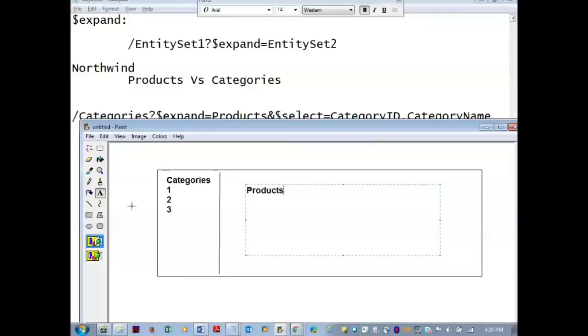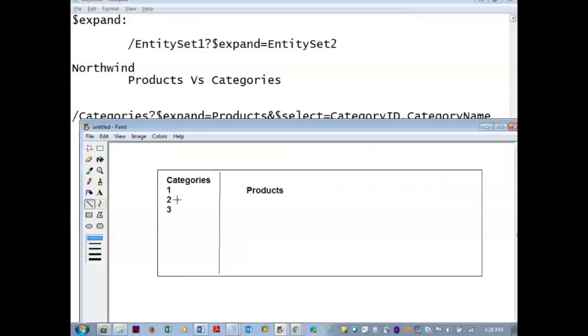On the left side in this design, I have all categories: category 1, category 2, category 3. On the right side, I have only those products shown whatever I select. When I select category ID 1, those products are shown on the right side. Category ID 2, only those products are shown.